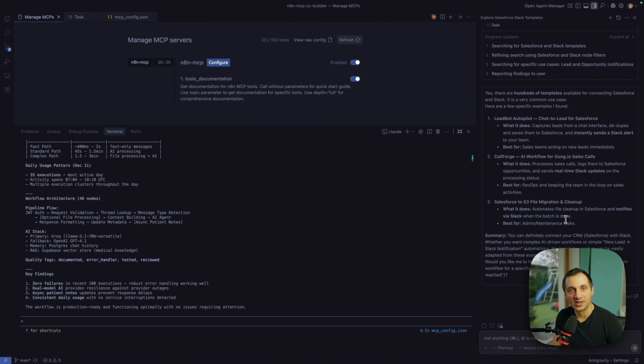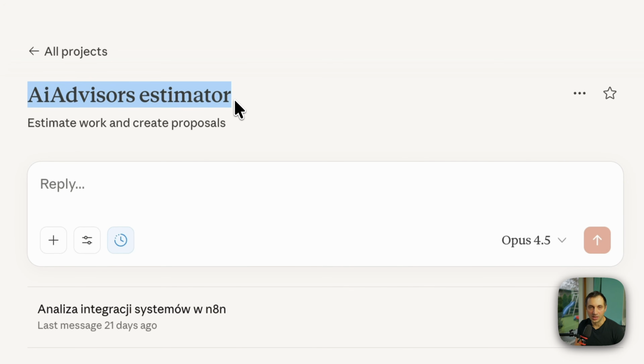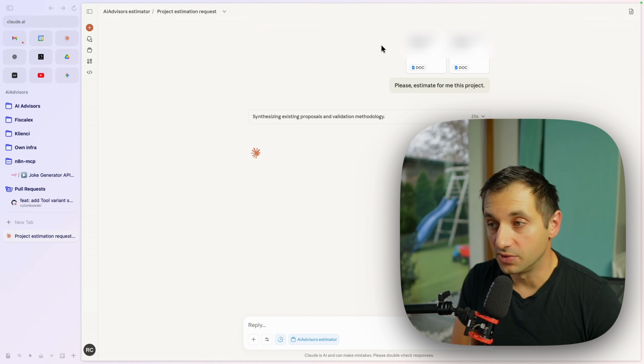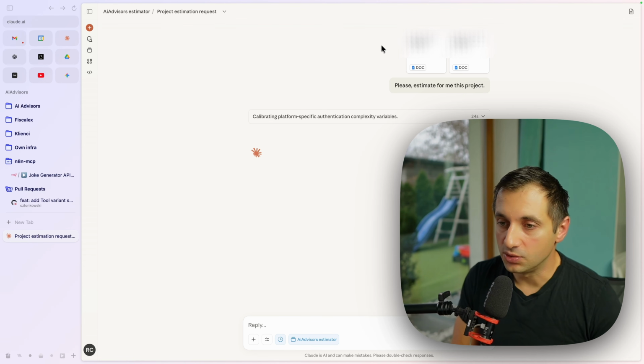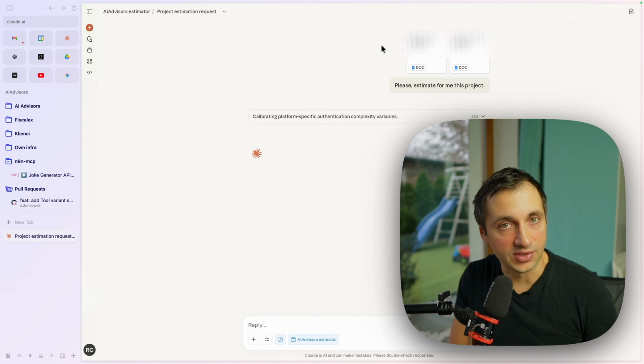Now let's go to the final demonstration. You can also use N8N MCP for tasks outside of N8N. Let me show you. Let's go back to Claude, and I have this estimator agent that's actually estimating projects for me and helping me build proposals. Now I attached 2 transcripts from a conversation with the client, and I asked Claude to estimate that for me. It will use N8N tools to find nodes, to find templates, and see how I can structure delivery of this project for the client.